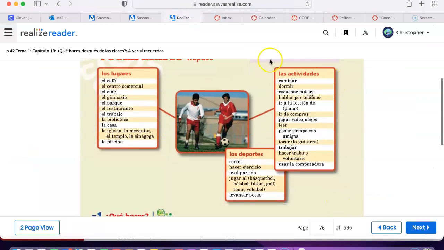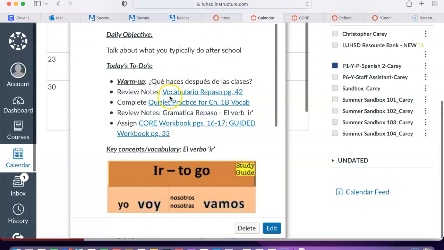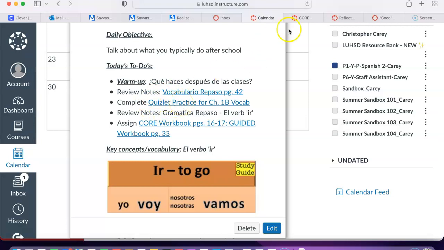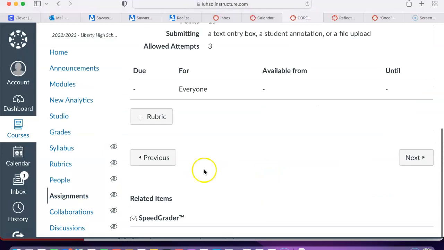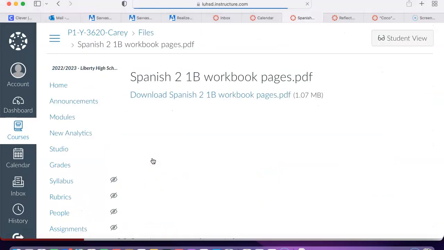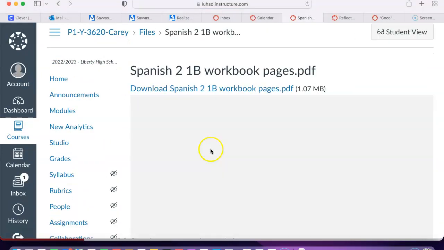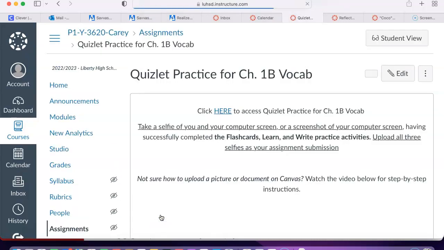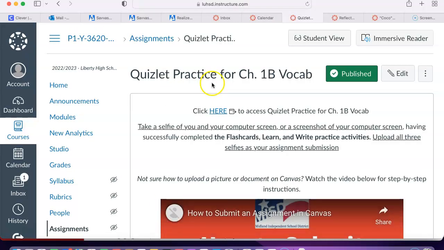And then we're going to review, let me go back to the calendar here. And then we'll go ahead and complete that Quizlet practice. So let's go ahead and look at that. All right, so for the Quizlet practice, you're going to click here to access the link in Quizlet. If you have an account, sign in. If not, I would suggest creating an account. We're going to be using Quizlet a lot as we get into the new material beginning this quarter.